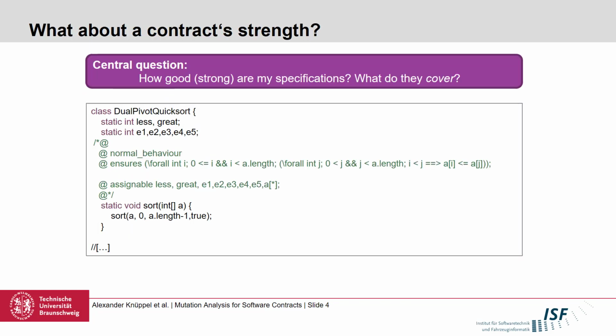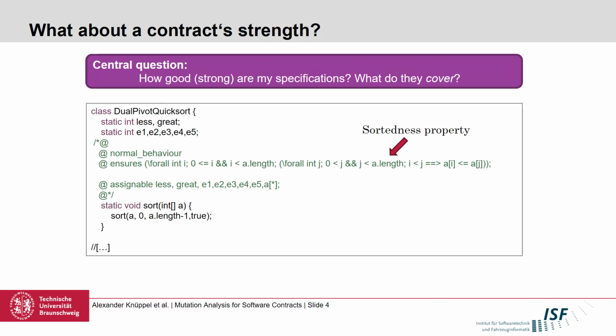To make it a little bit more concrete, let's look at another example. In this case, a sorting algorithm, which is used by the standard library. And a classical problem is that we under-specify the actual behavior. In this case, we have only specified the sortedness property of this method, which means that when I call this method, I should be sure that the returned array is indeed sorted. However, that is obviously not enough.